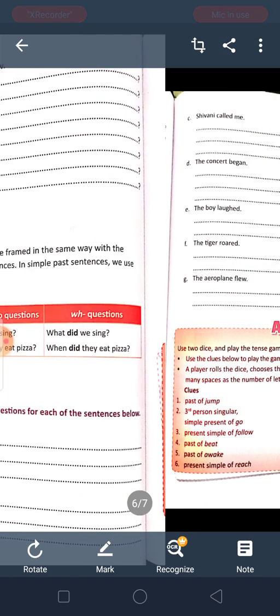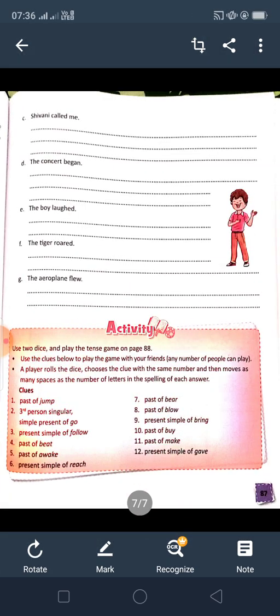Number C. Shivani called me. Negative: Shivani did not call me. Next, did Shivani call me? Question mark. Who called you? Or we can say, why did Shivani call me?